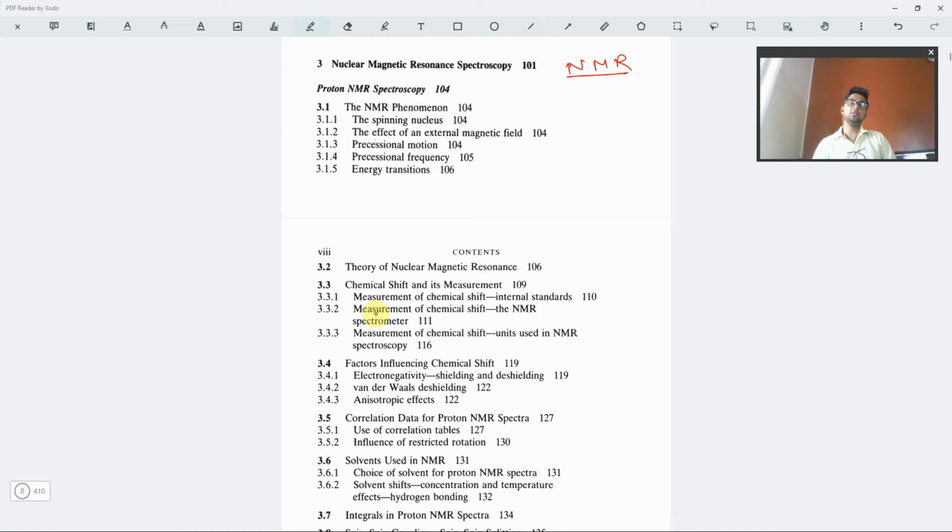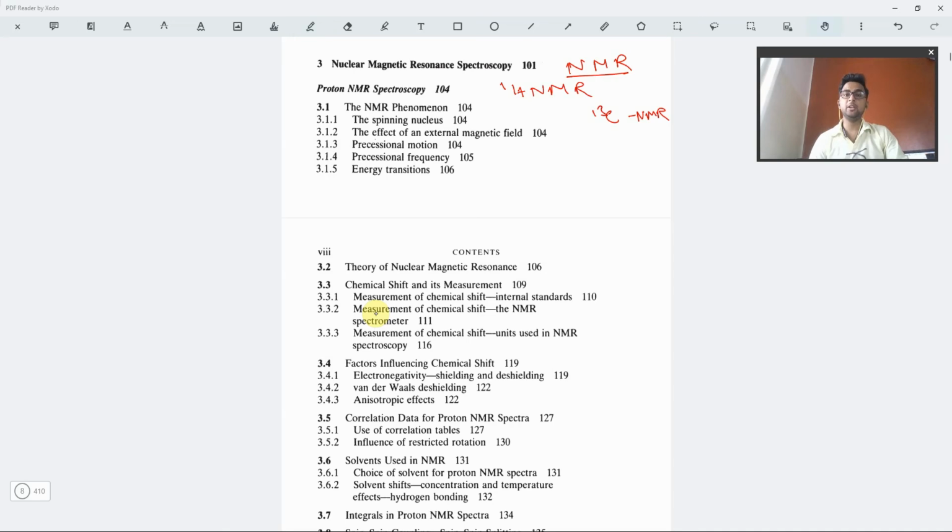Then we have the most important part of organic spectroscopy, that is the NMR. Firstly, the NMR data that is given majorly in this book: there is the 1H NMR, that is the proton NMR, and the C13 NMR. Firstly we'll be discussing the proton NMR spectroscopy, that is the 1H NMR.